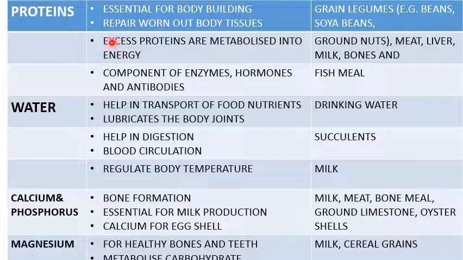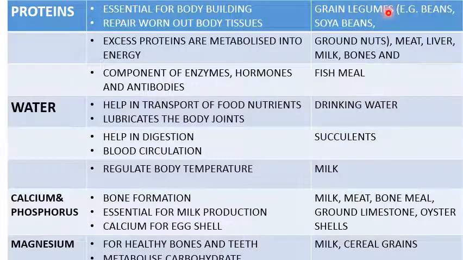And also, if these proteins are in excess, they can be metabolized into energy. The proteins are also components of enzymes, hormones, and antibodies. Now, where can these animals get these proteins? Number one, from grain legumes.